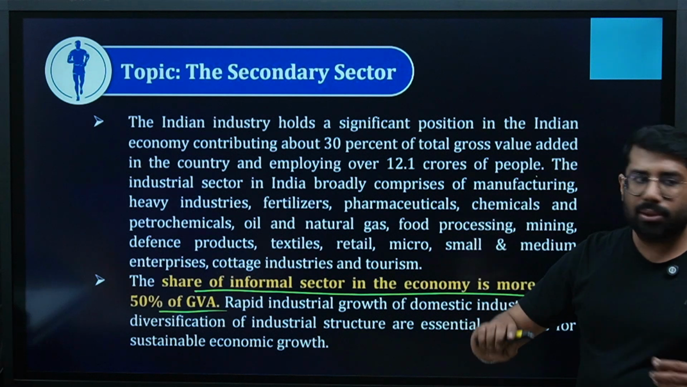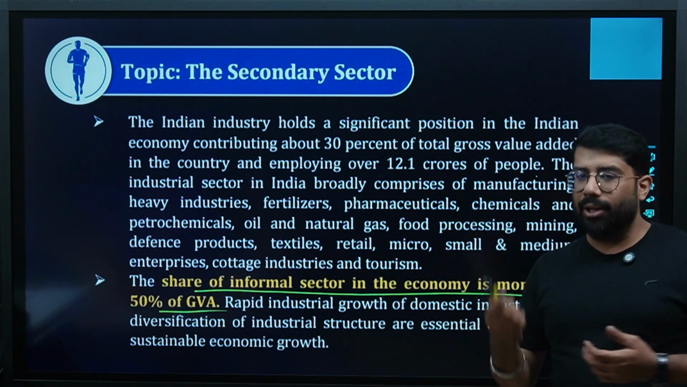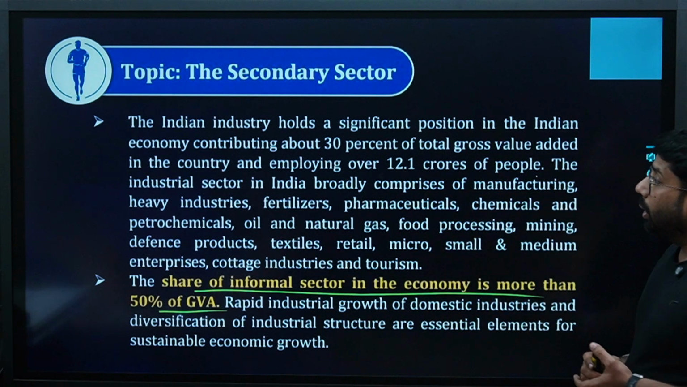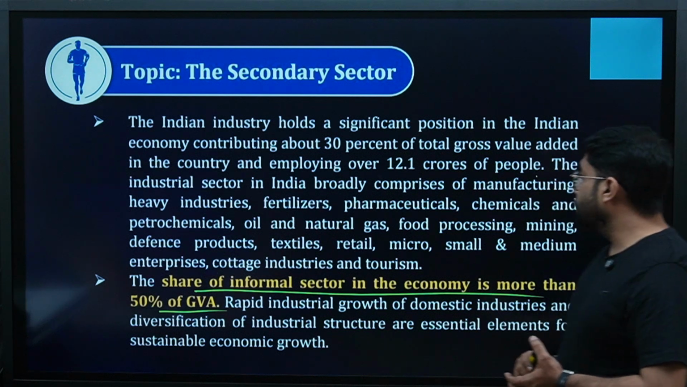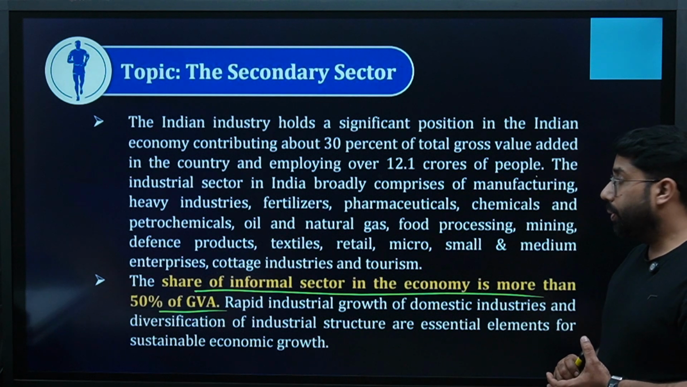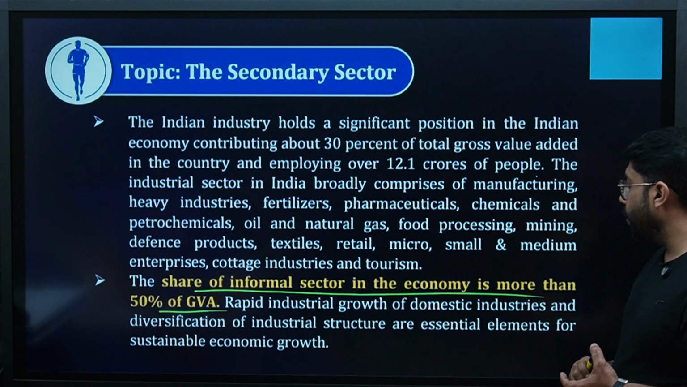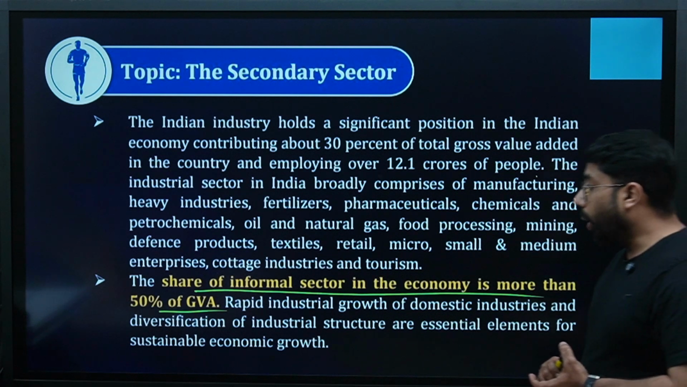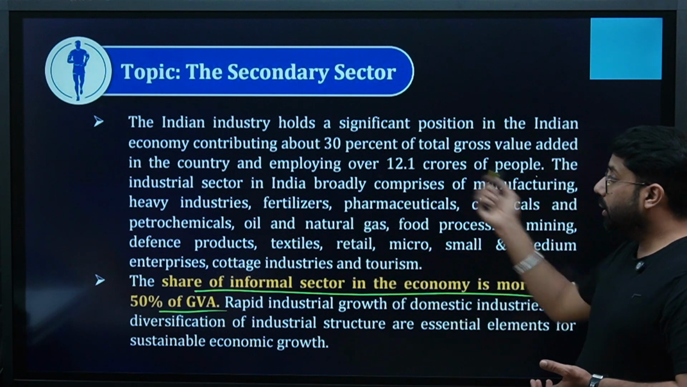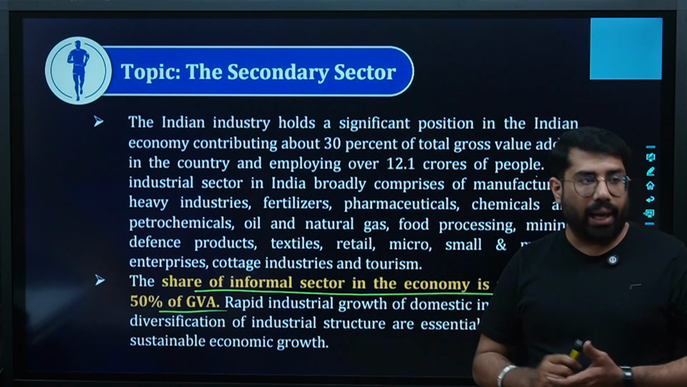Technically, it is a bit less as compared to the population, but again, it is contributing more, right? The industrial sector in India broadly comprises manufacturing, heavy industries, fertilizers, pharmaceuticals, chemicals and petrochemicals, oil and natural gas, food processing, mining, defense products, textiles, retail, micro, small and medium enterprises, cottage industries and tourism. All these types of industries are covered under the secondary sector.